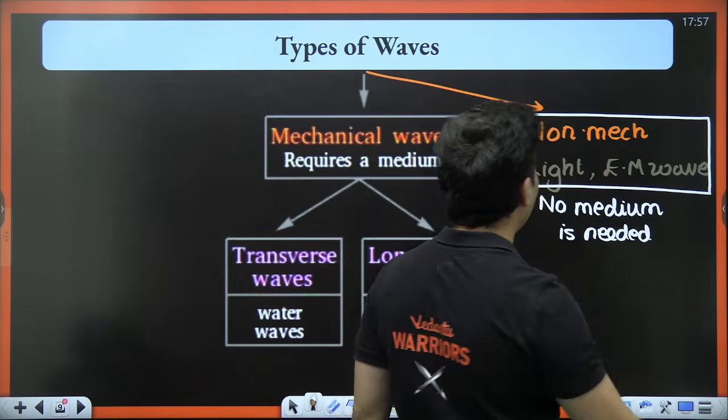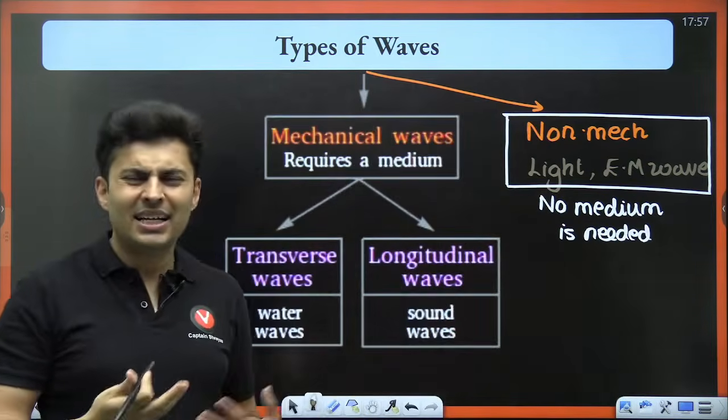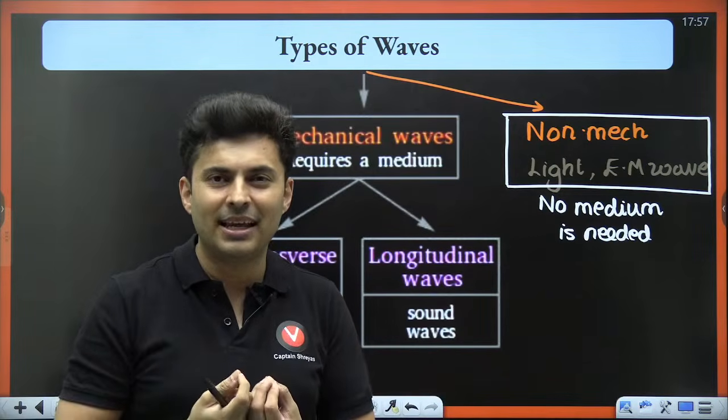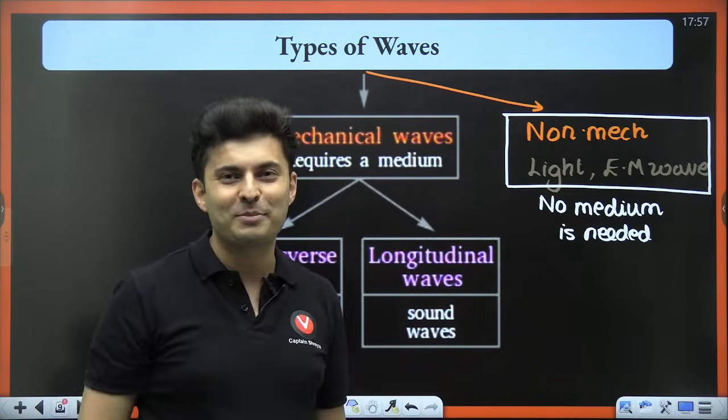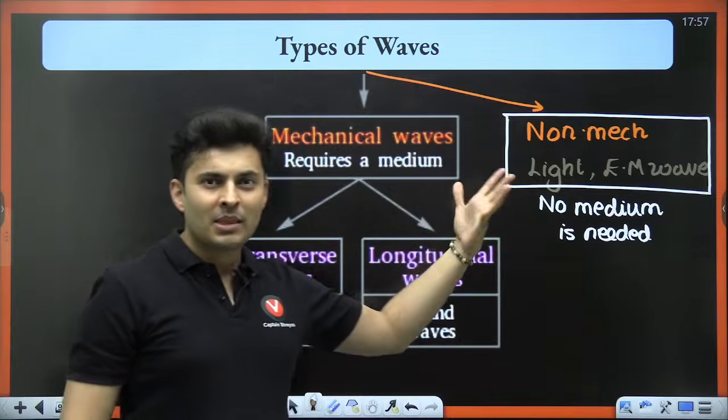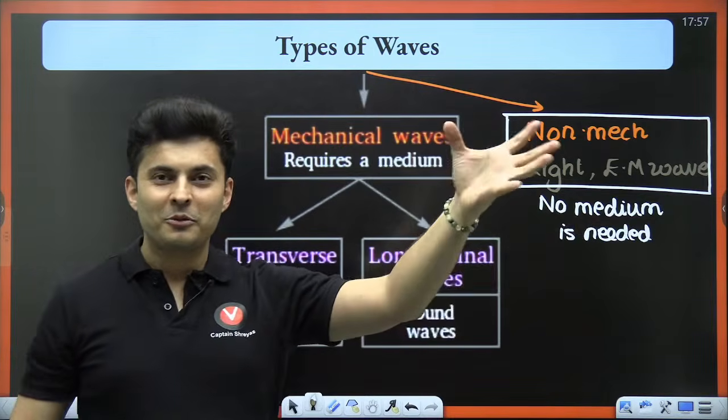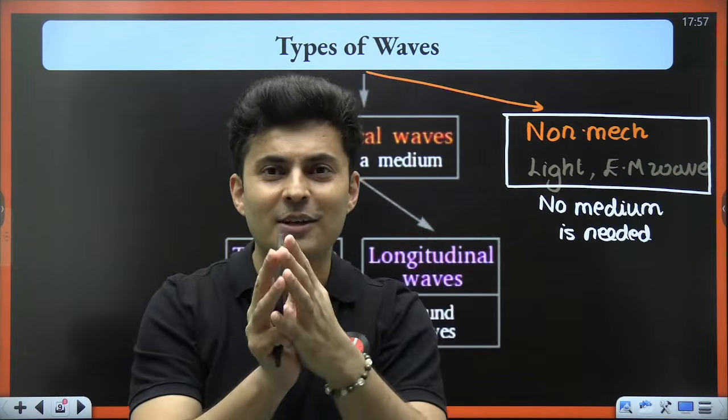Now these kinds of waves, because they don't need a medium, I would say they don't have mass-like or inertia-like property. Light can travel in vacuum from the sun to the earth, where there is nothing in between.